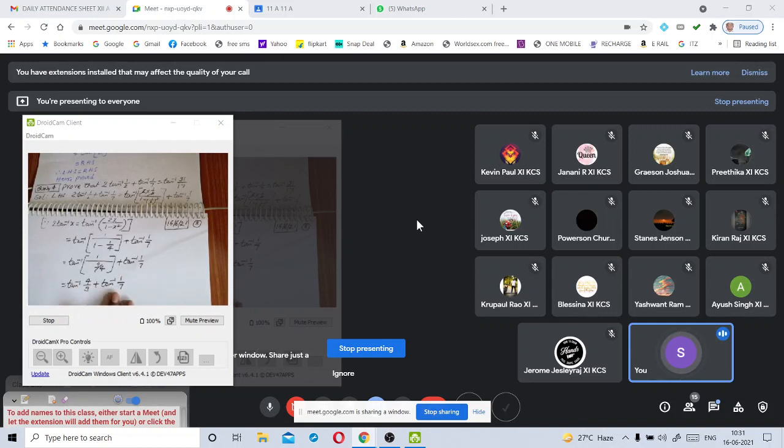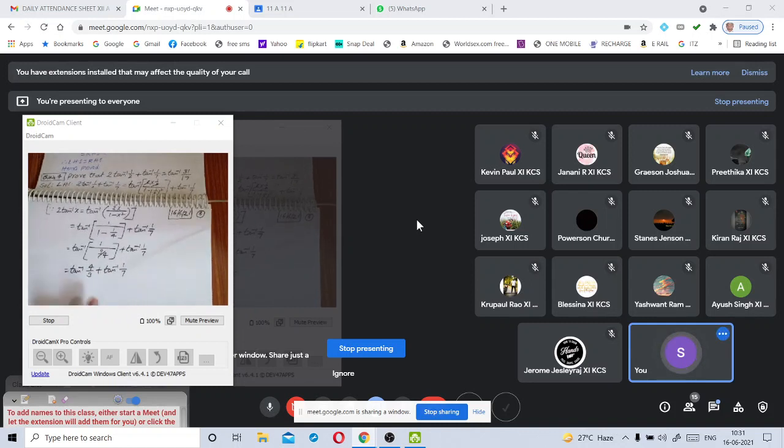Now come to this step. If you observe the two terms in this step, these are in the form of tan inverse x plus tan inverse y. Yes or no? So in this step, we have to use the tan inverse x plus tan inverse y formula.